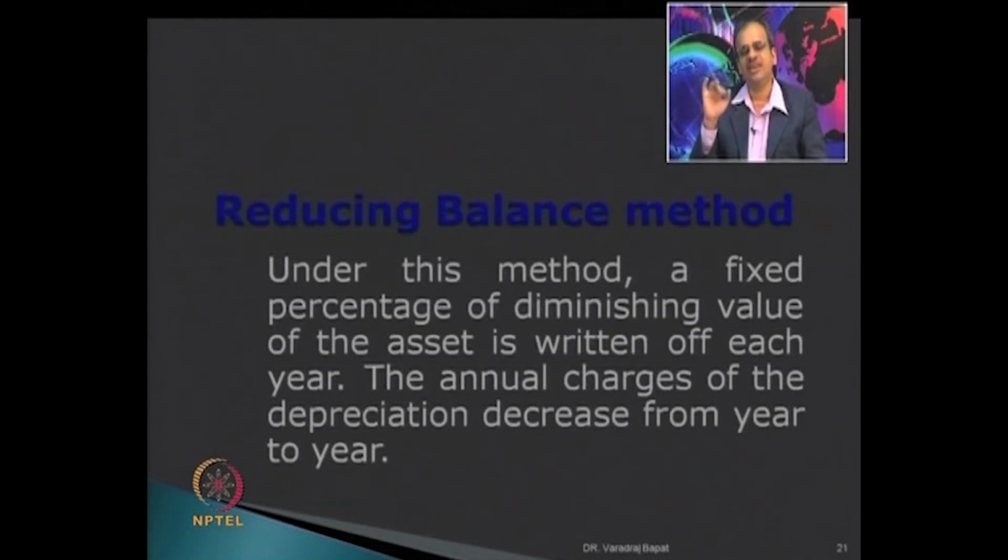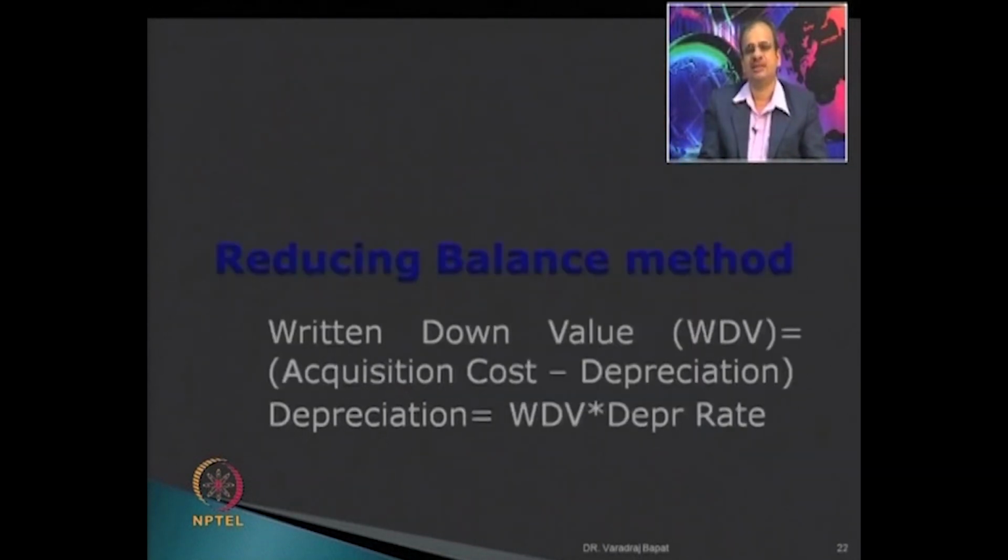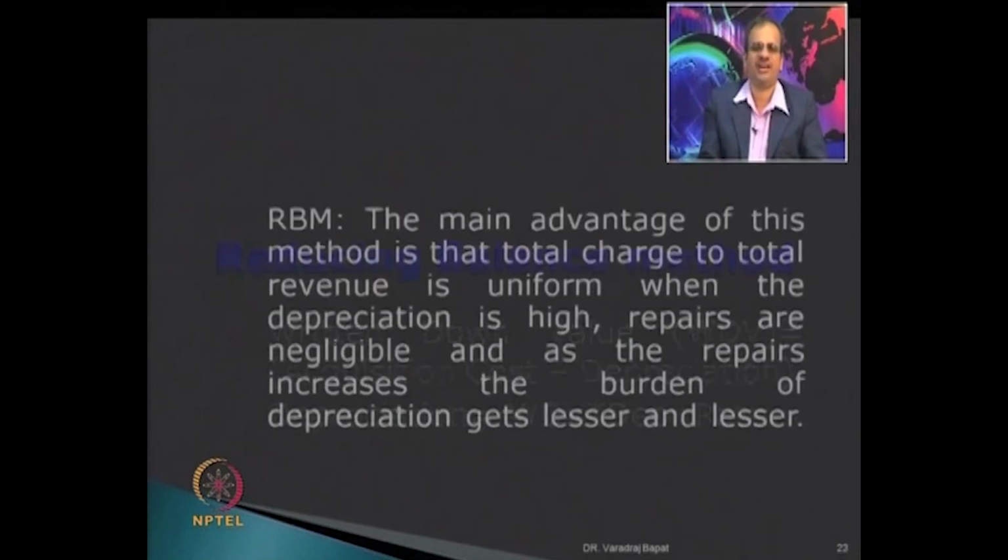Next is the reducing balance method. Now, this method is slightly different from SLM, because here, as the value of the asset is falling, the amount of depreciation also falls. So, we arrive at a particular depreciation rate, and each year's value is the written down value, which is equal to acquisition cost minus depreciation, and the depreciation for that year is charged as WDV into depreciation rate.